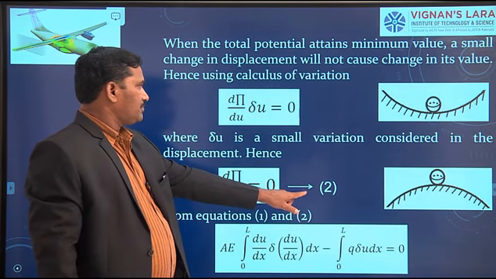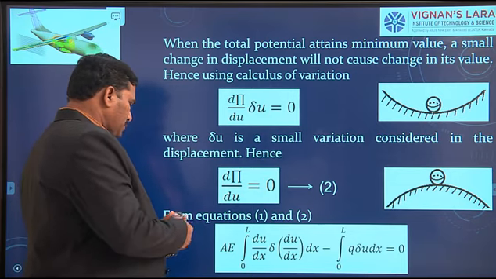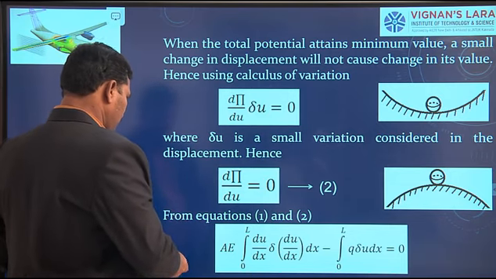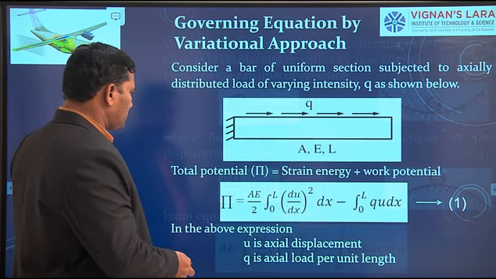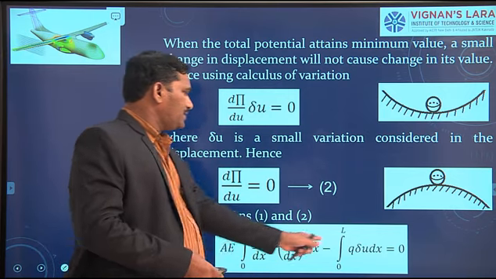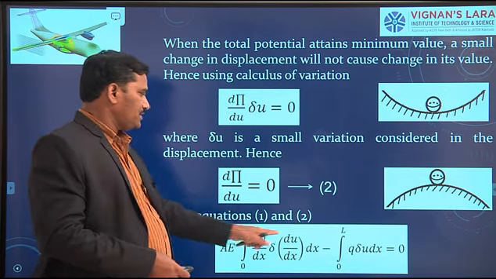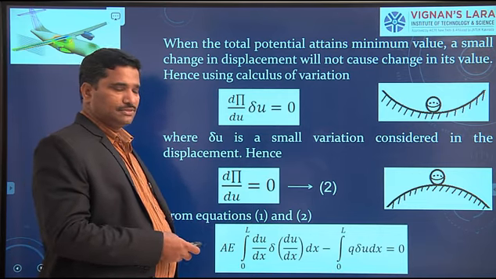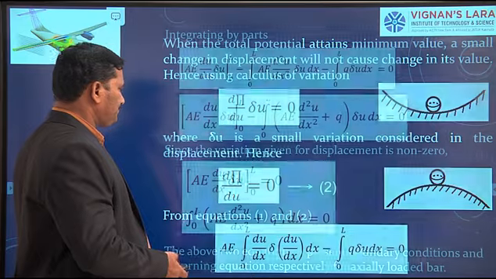This is equation number 2. So we have the expression for pi. Here, we have to differentiate with respect to u and equate to 0, then you get this expression. I hope you are aware of differentiating an expression. Right? Okay. Next one.